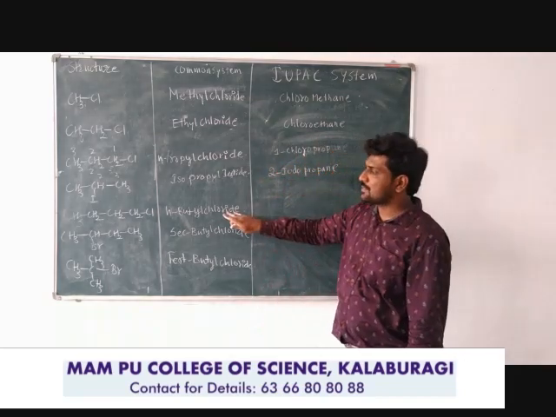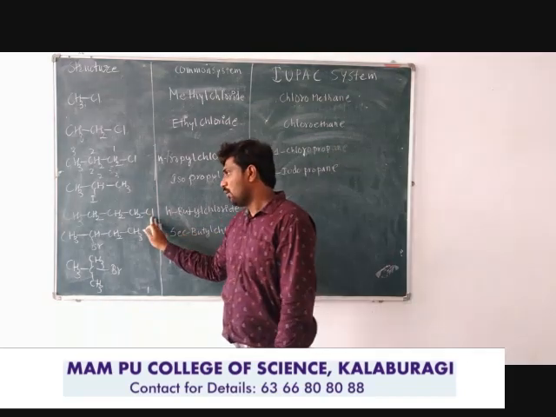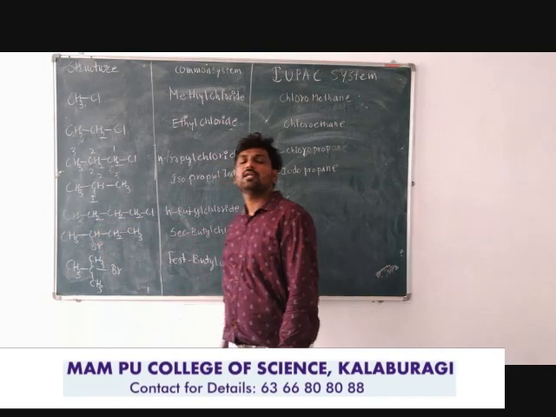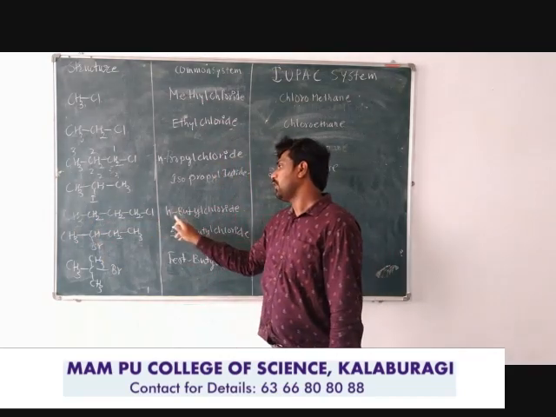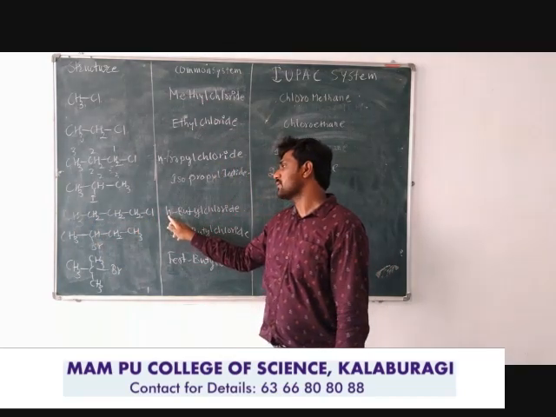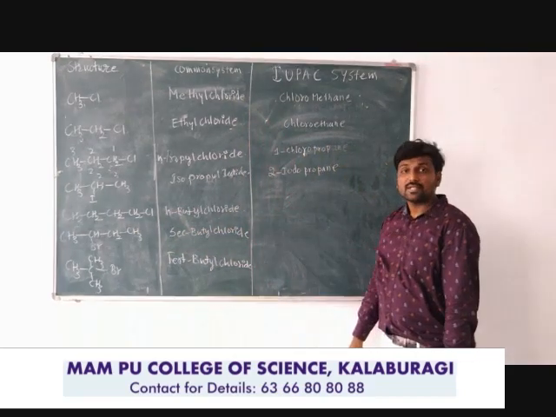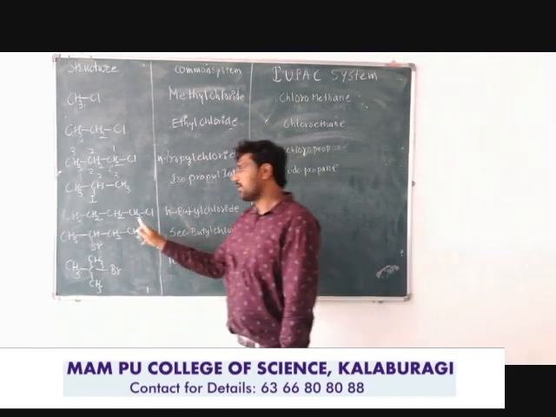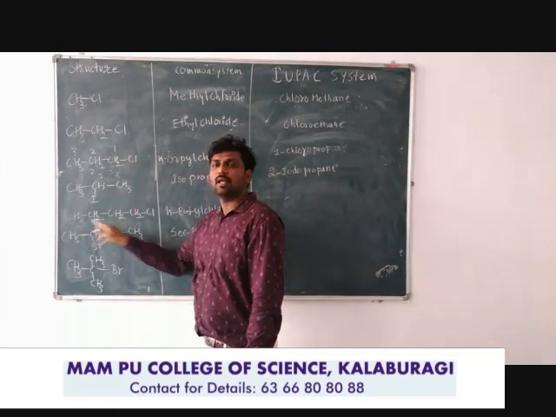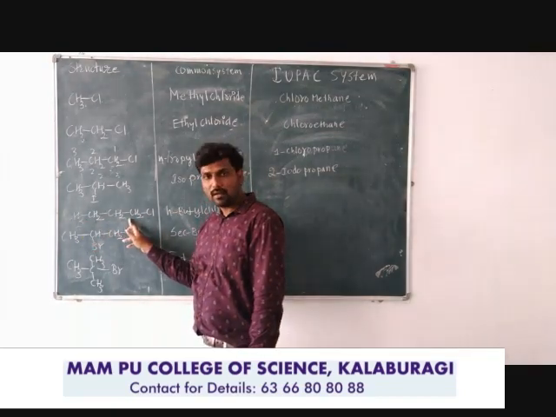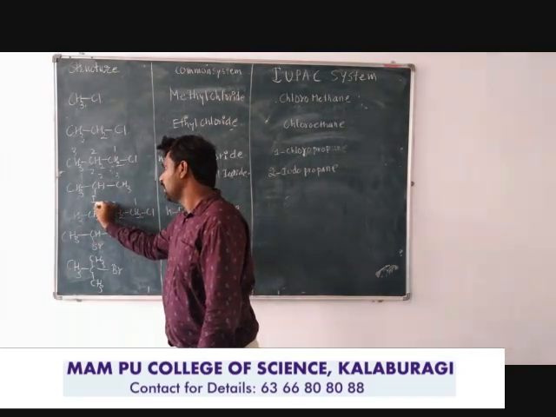Next example: the chlorine is bonded to a four carbon atom aliphatic system. It is a straight chain and is known as n-butyl chloride according to the common system. But according to the IUPAC system, if you do numbering from the right side to the left side, the chloro position will be 1. So I choose the side that gives the least position.